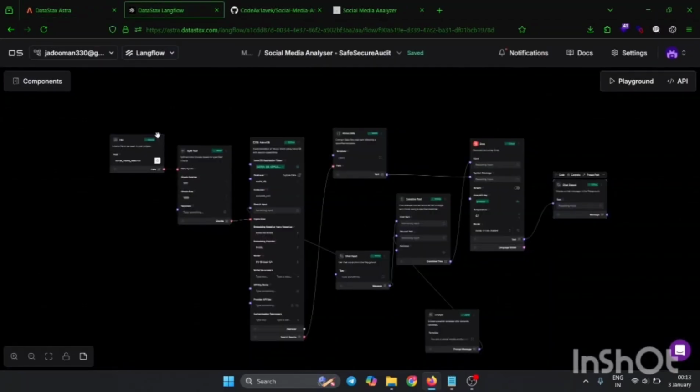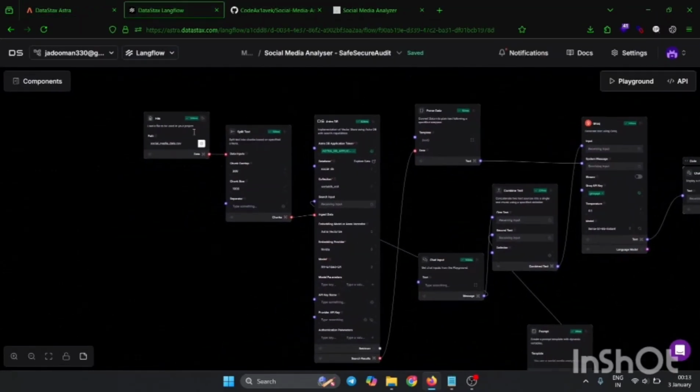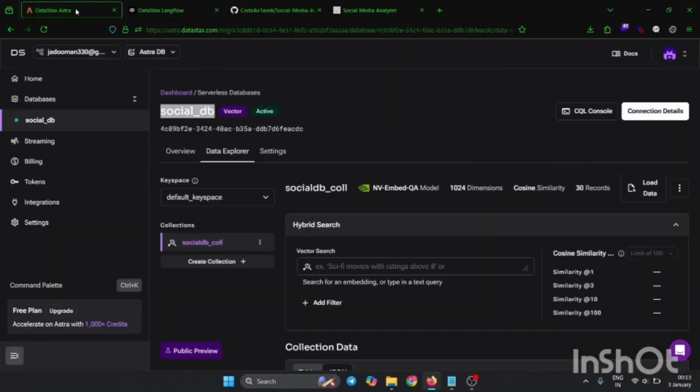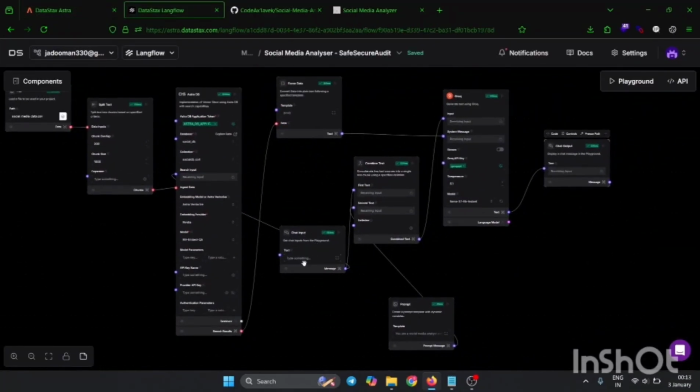So let's get into Langflow. Here we build and wire using Langflow's low code. We have imported the file, which will be split into text and go into the Astra DB, which will reflect it here in storage. After that we use chat input, where the input will begin with this, and we have retrieved the result and passed the result.